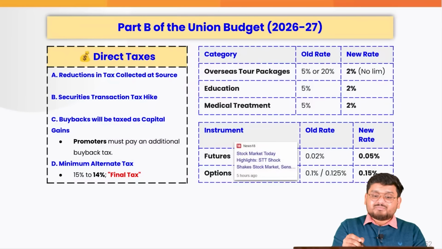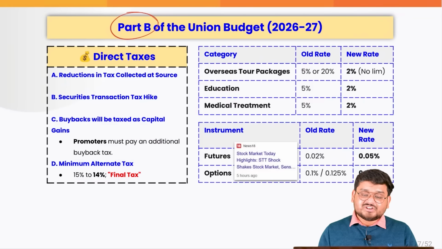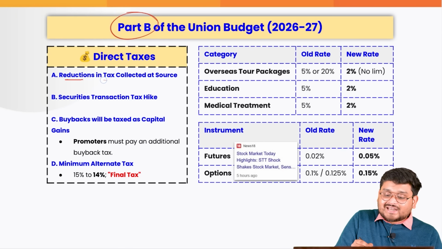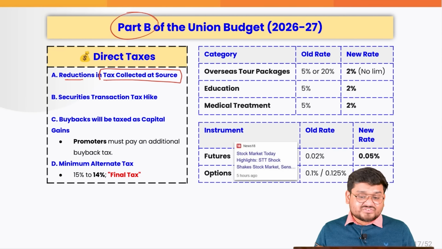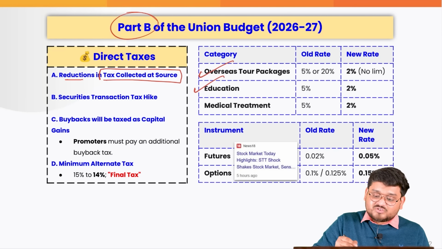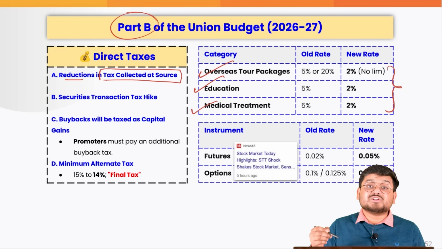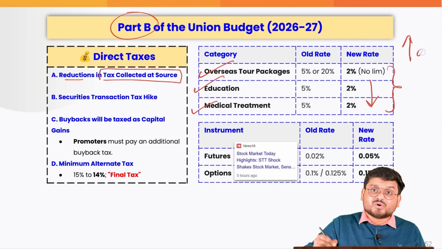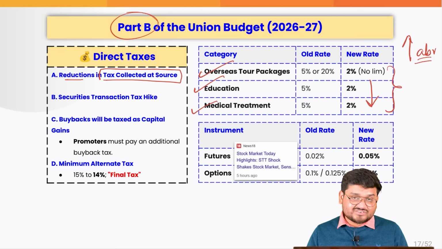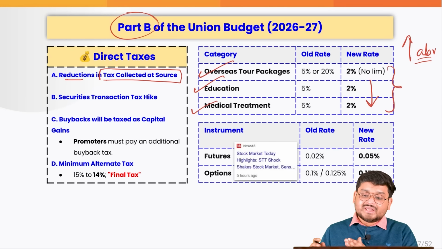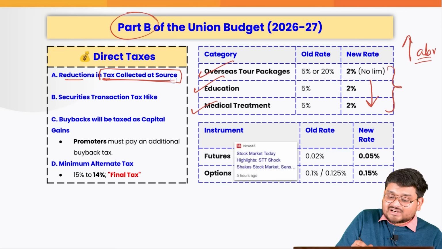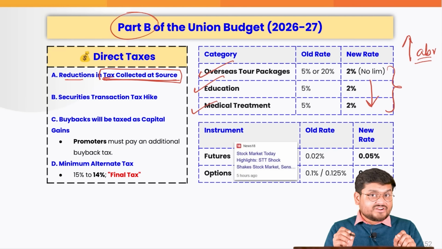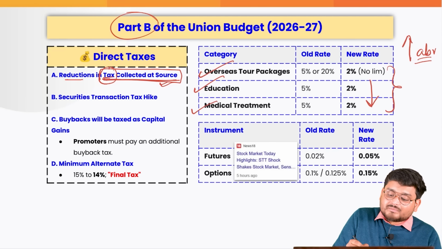Now, when we talk about part B of the budget, this is where we actually talk about the direct and the indirect taxes. Firstly, when we talk about the direct taxes, reductions in tax collection at source have been proposed, wherein overseas tour packages, education, medical treatment, all have been made much less expensive, the rates have been reduced to actually boost the spending abroad, right? So you can expect a lot of tourists having more affordable expenditures abroad, mainly on the credit cards, because tax collected at source is a kind of a charge which sometimes the credit card companies charge, because the government of India mandates the collection of taxes at the point of some transactions.